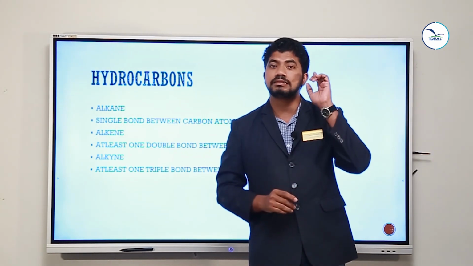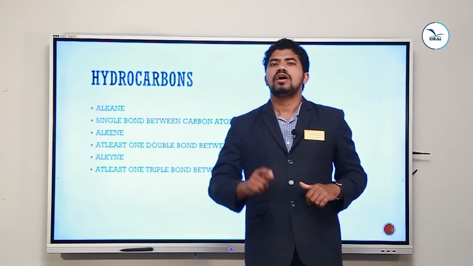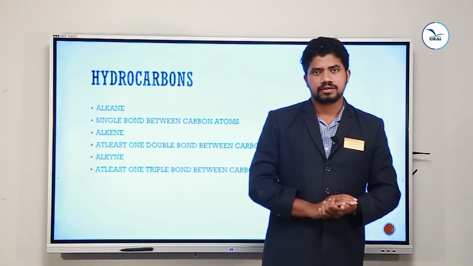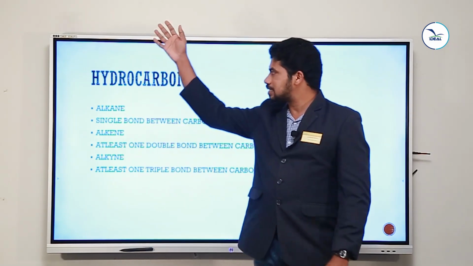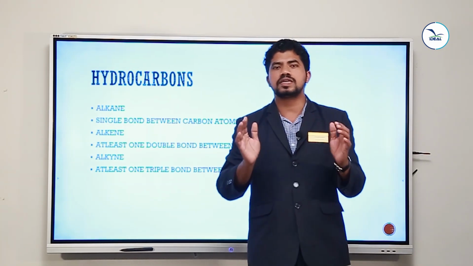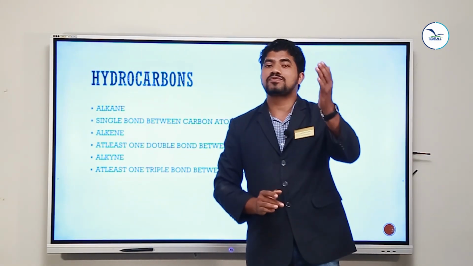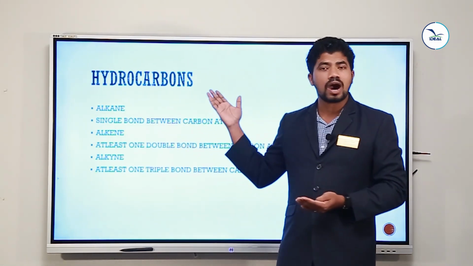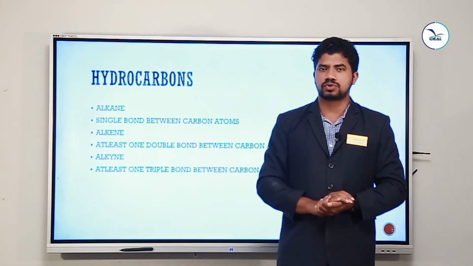So that we can make decane, decene, decyne. You should understand one thing. At least a double bond is required for the formation of alkene. At least a triple bond is required for the formation of alkyne. So these are the different types of hydrocarbon. Already in our syllabus, many topics were deleted. So first of all, I told you the versatile nature of carbon. After that, now you have hydrocarbons. This is the classification of hydrocarbon.